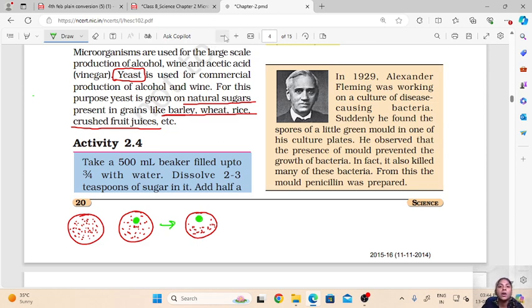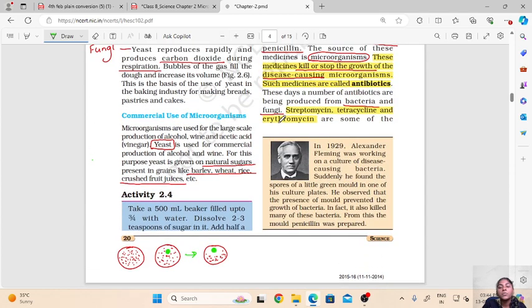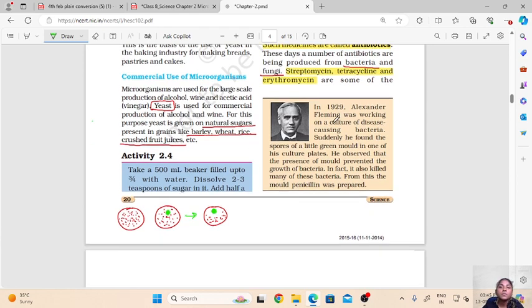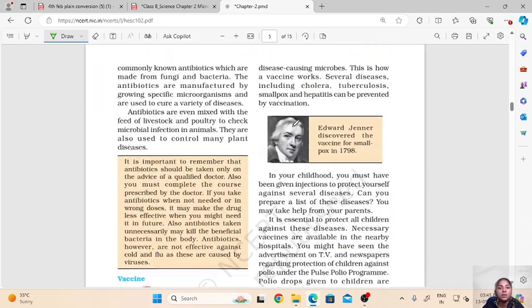Now this is exactly how antibiotics work. Some disease causing microorganisms will attack us and cause diseases, but another microorganism, for example a fungi, might have some chemical which is toxic to that disease causing microorganism. If we take that fungi in the form of medicine or antibiotics, it will go inside our body and act against that disease causing bacteria. So this disease causing bacteria will be killed and the disease will be eliminated from our body. This is how antibiotics work.